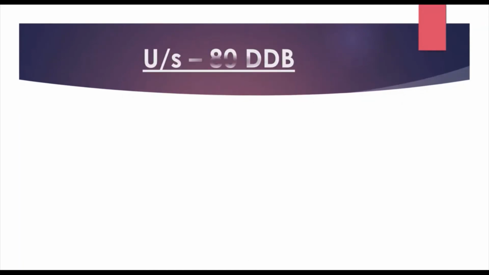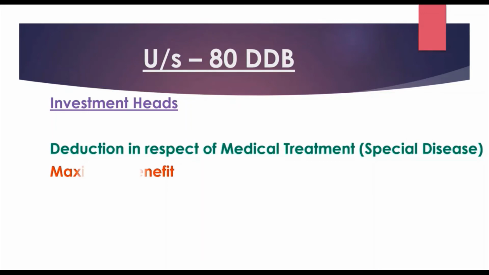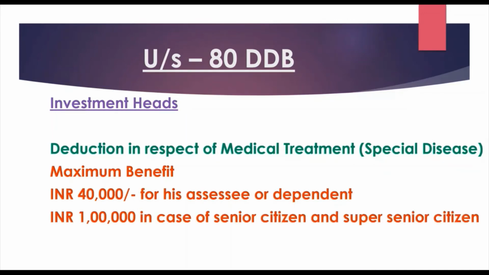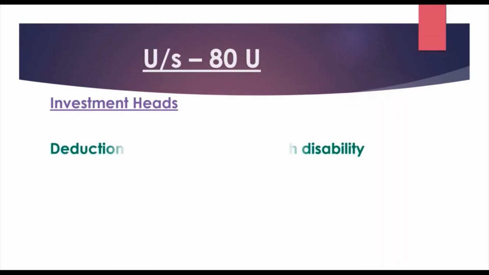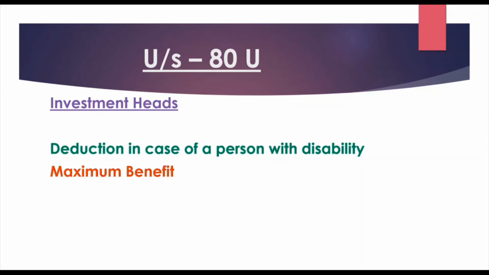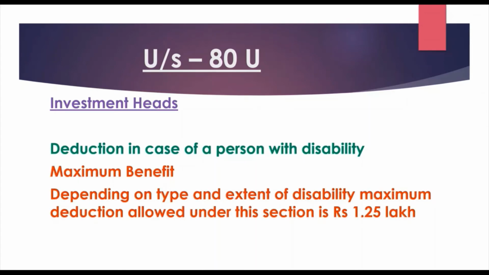Next is under section 80DDB, deduction in respect of medical treatment for a special disease: rupees 40,000 for self or dependent, rupees 1 lakh in case of senior citizen and super senior citizen. Next is under section 80U, deduction in case of a person with disability. The limit depends on the type and extent of disability, and the maximum deduction allowed under this section is rupees 1.25 lakh.